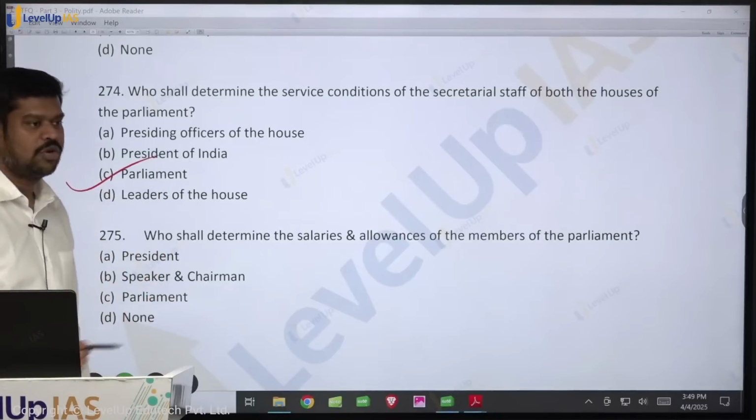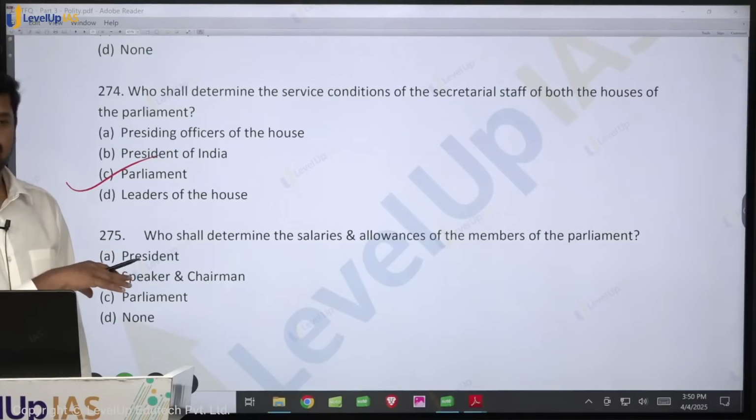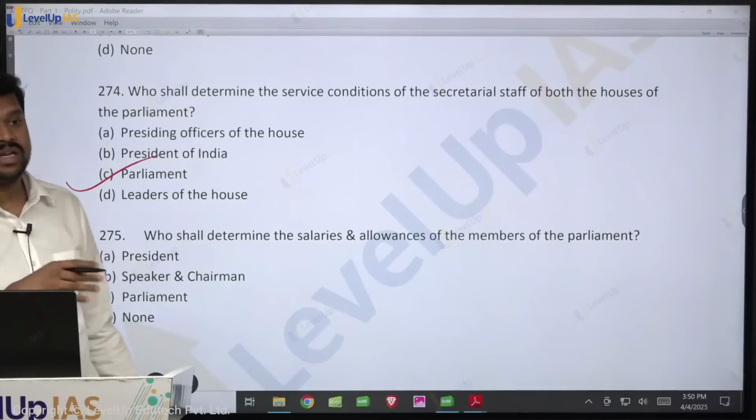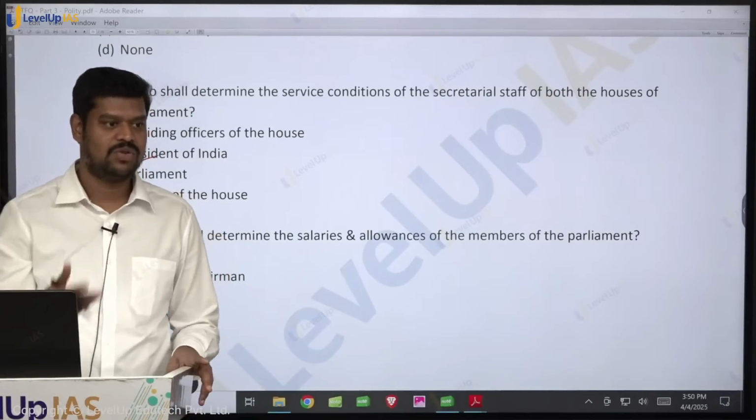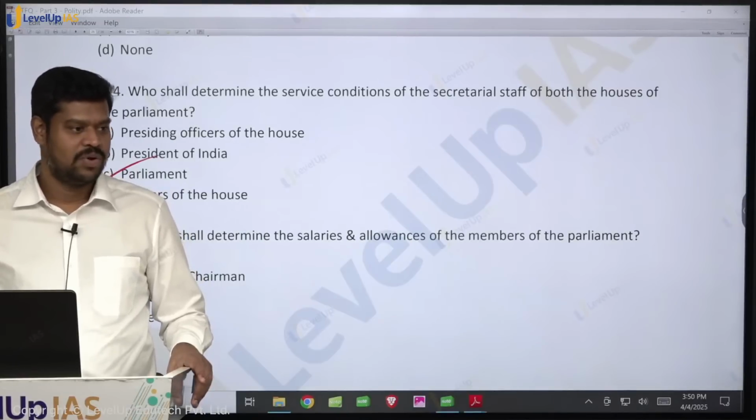How many of you thought it would be the Parliament? How many of you would have actually gone for the Parliament if it is a UPSC exam? How many of you would have gone for the President? How many of you would have gone for the presiding officer? So these are all areas which look very simple, but there is a possibility of making mistakes, and in these areas you cannot apply logic also, because everything looks right. So therefore, unless and until you read it, you will not be able to do it. Okay.